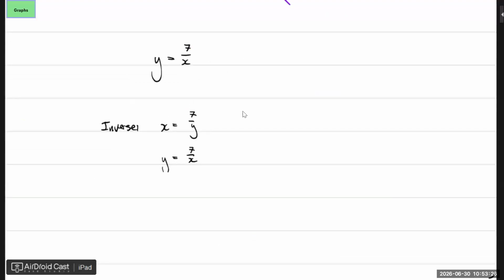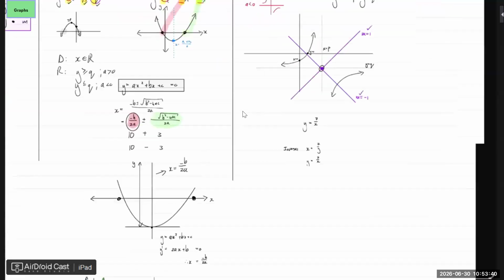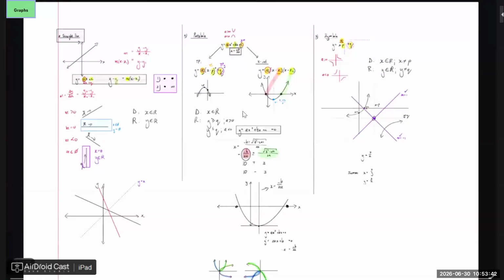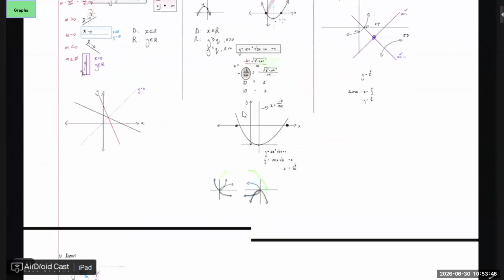Because one of the axes of symmetry is already y equals x. So the axis of symmetry is already the inverse. So that's why we don't do it. It's useless. When it comes to the hyperbola, we don't do the inverse because it's the same function, especially when it's the standard one.